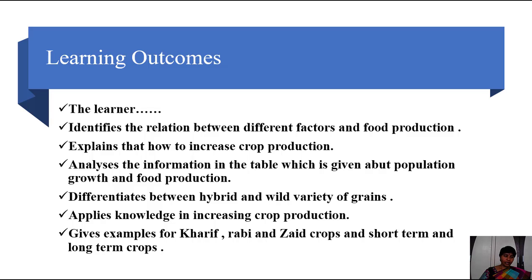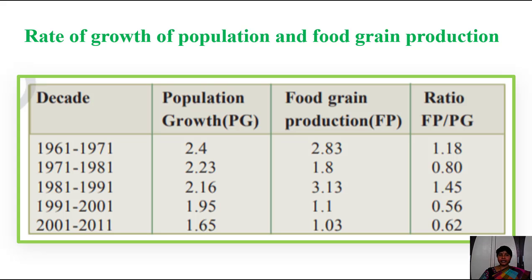Okay, first I asked you how much food grain is eaten by your family in a year, and how much land is required. If, according to the population growth, food production is not increased, what happens? Food scarcity will arise. I want to show you some data. This data shows from 1961 to 2011. For every decade, the population growth and food grain production is given here.